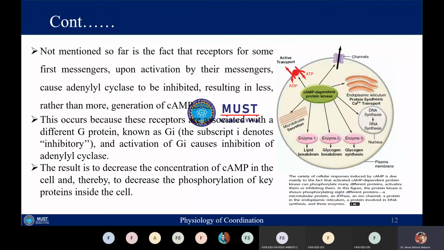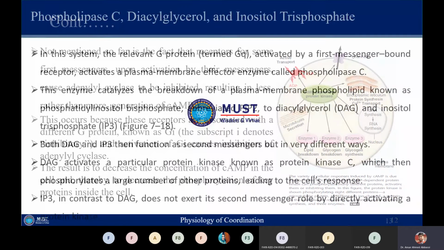So it means the variety of cellular responses are induced by cyclic AMP and activated cyclic AMP dependent protein kinase. It can phosphorylate many different proteins, and it can also activate or inhibit them. The protein kinase is phosphorylating 8 different proteins. For example, it is phosphorylating microtubular protein, an ATPase, an ion channel, a protein in the endoplasmic reticulum, a protein involved in DNA synthesis, and 3 other enzymes. All of them are phosphorylated by this cyclic AMP dependent protein kinase.